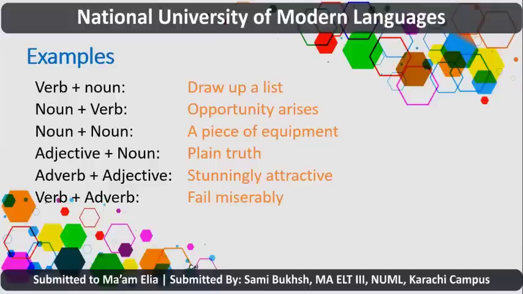Similar examples are there. Plain truth, adjective plus noun. Stunningly attractive, adverb plus adjective. And fail miserably, verb plus adverb. So these examples are making it clear that the grammatical categories are possible in collocations. All the grammatical categories have been listed here.